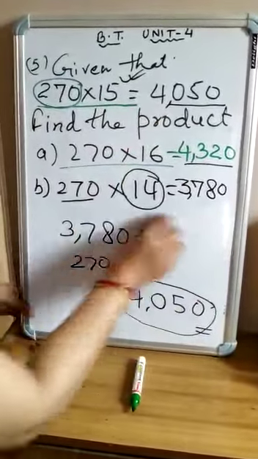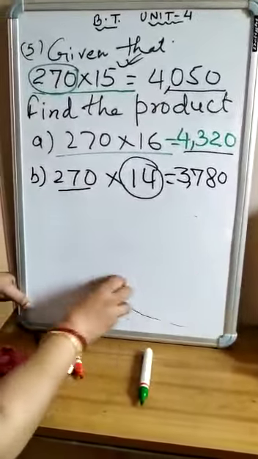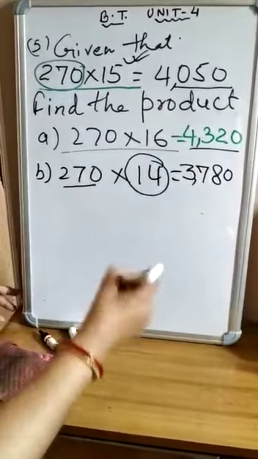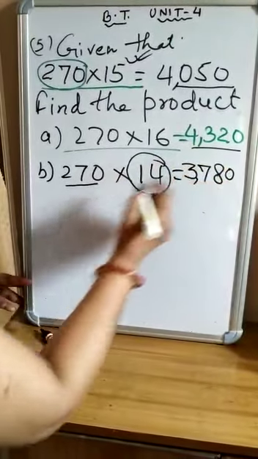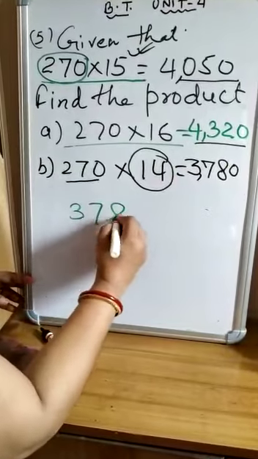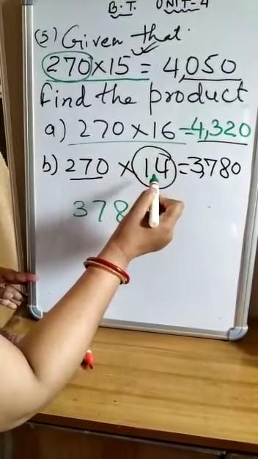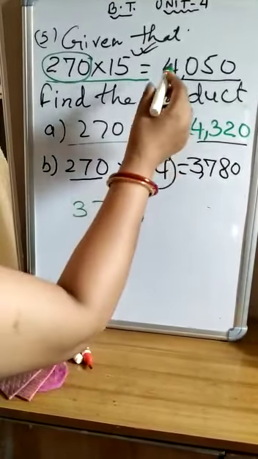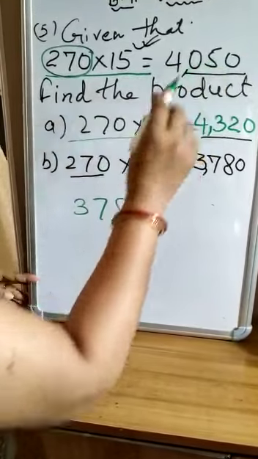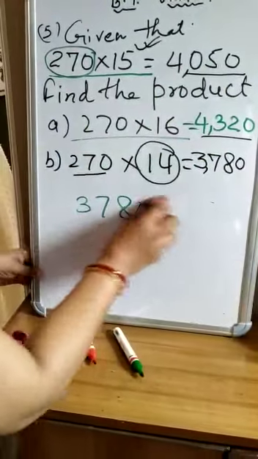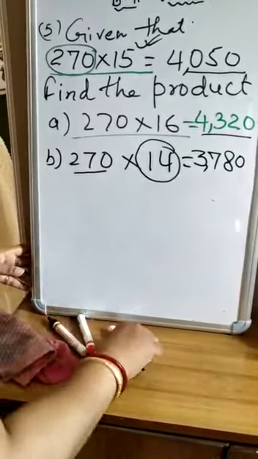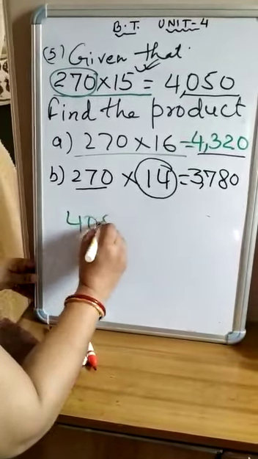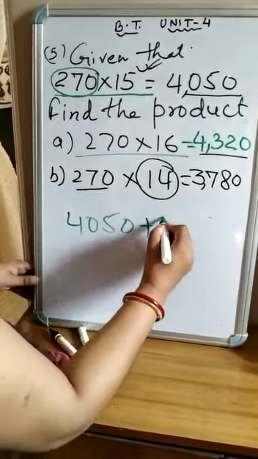Now let us again check the next one. Here 3780. Okay, 14, right? And in 15 what is 4050? We get 4050, 270 into 15. Now with 4050 I am going to add 270.